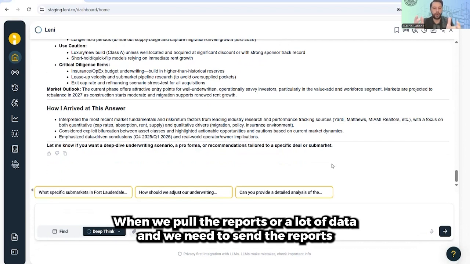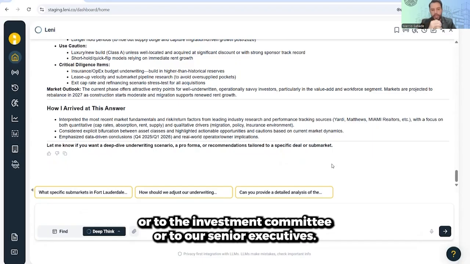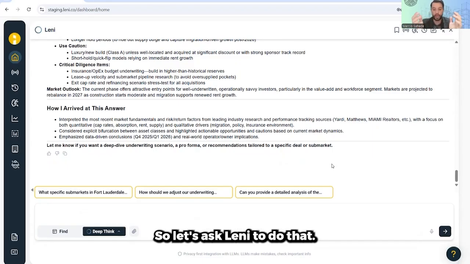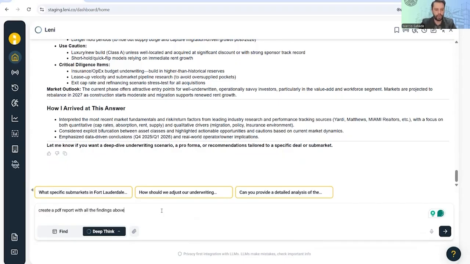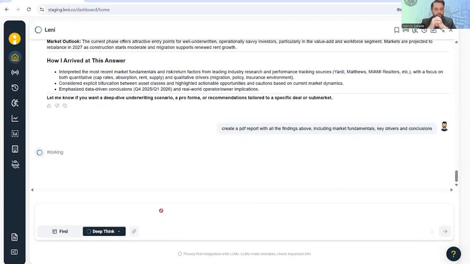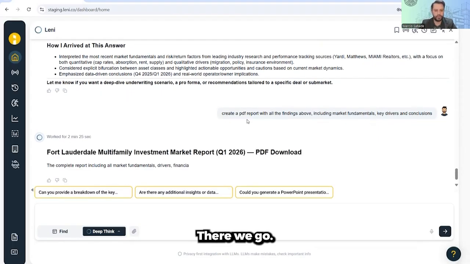So just to wrap up, I think everybody already went through this: when we pull the reports or a lot of data, we need to send the reports to the investment committee or to our senior executives. So let's ask Leni to do that. There we go.